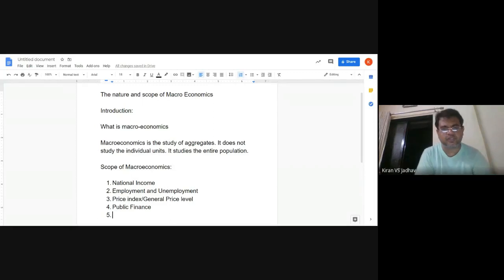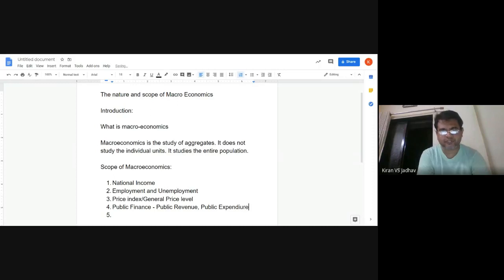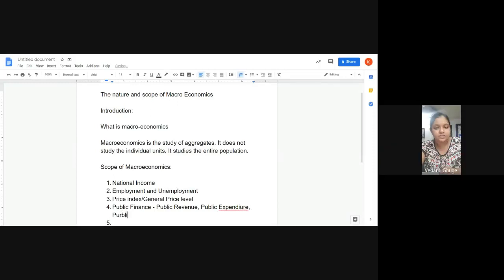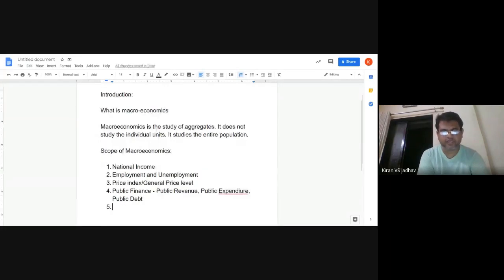Public revenue, then public expenditure, and public debt. Right. This all comes under public finance.